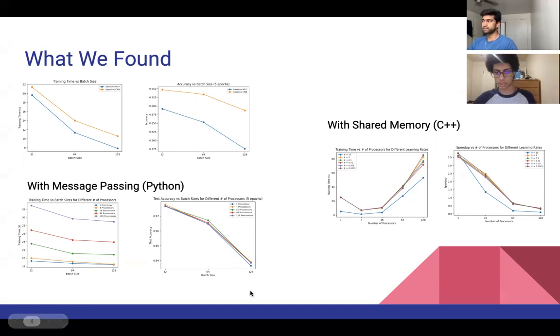In shared memory, we saw a very interesting pattern where we had a big speed up from 1 to 4 processors, and a pretty good speed up from 1 to 16. But after that point, we saw an inverse trend where we actually received some slowdown. So it seems that this method is only efficient and only useful up to a certain point, after which it actually becomes detrimental. The reason for that is because during the spawn of each thread, there's a very high amount of overhead, both in terms of computation due to the synchronization primitives that we have to use over the shared memory, but also due to the individual memory that each thread has to have allocated to it. And the randomization process is also a bottleneck on each thread and a bit of computation overhead.